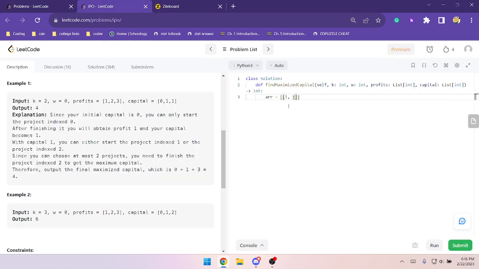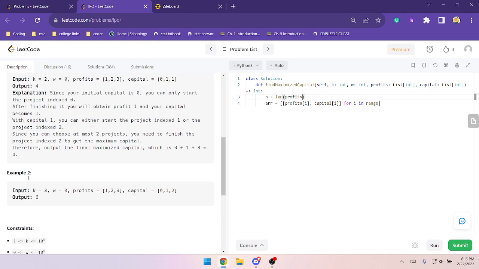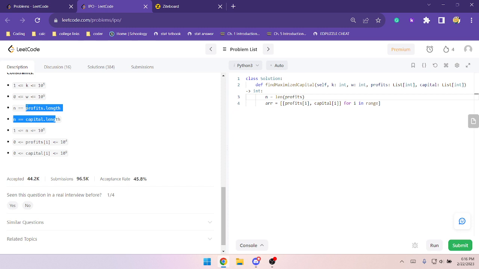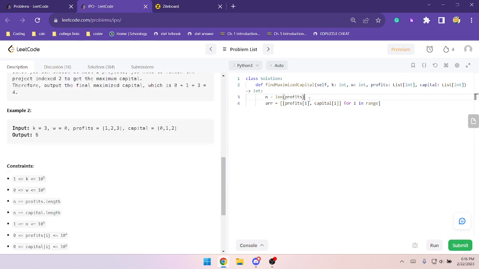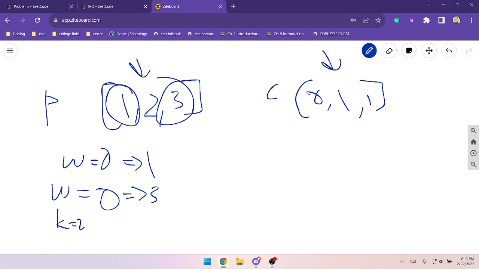I'll just do the profits of I and the capital of I for I in range, and then I'll make a variable called n, len of... I'm guessing these have to be the same size, right? Okay, yeah, they have to be the same size. For I in range n. So that just puts profit in the first slot and capital in the second slot.